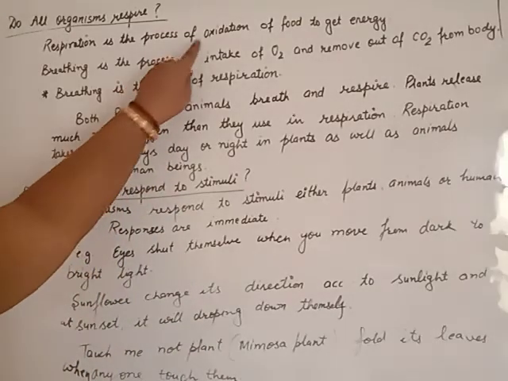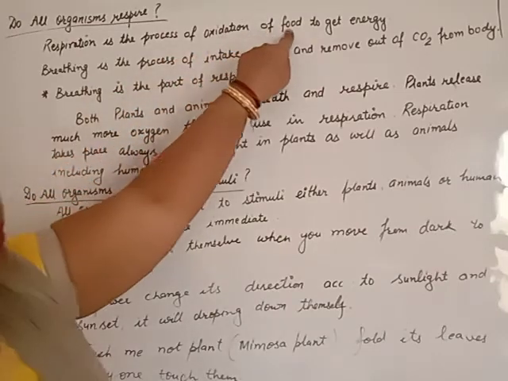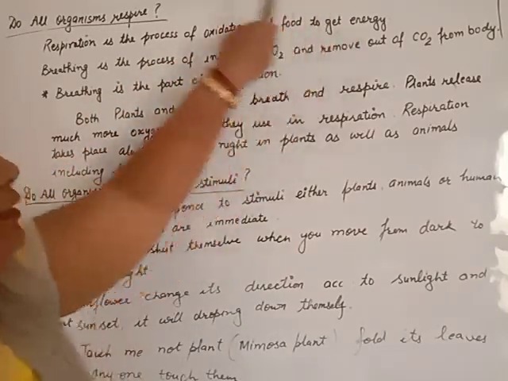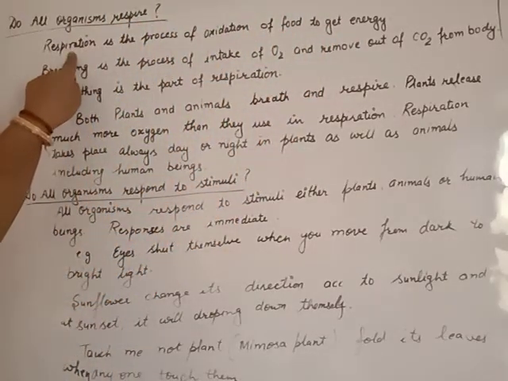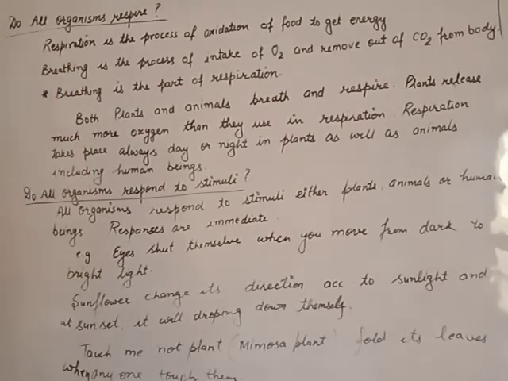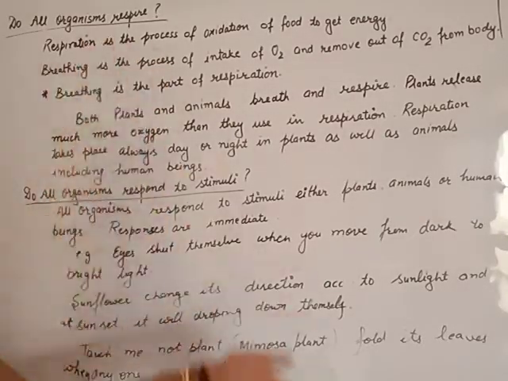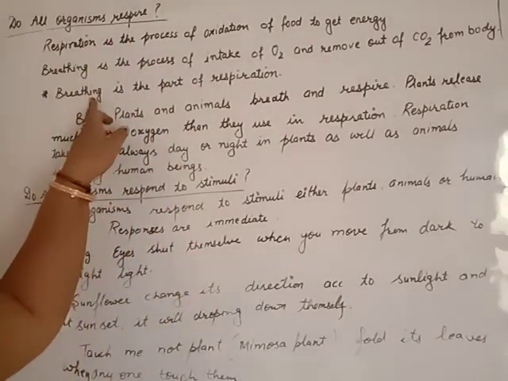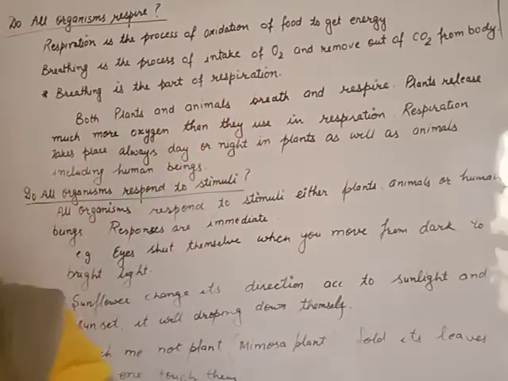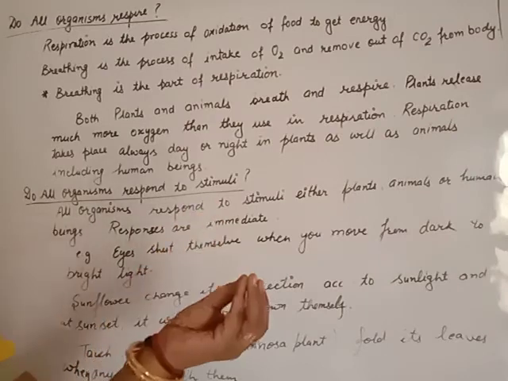That food is oxidized. Oxidation of food to get energy is known as respiration. So all animals, birds and human beings respire in the same way. Beta, breathing is a part of respiration. Respiration is the wider phenomenon and breathing is just a part.